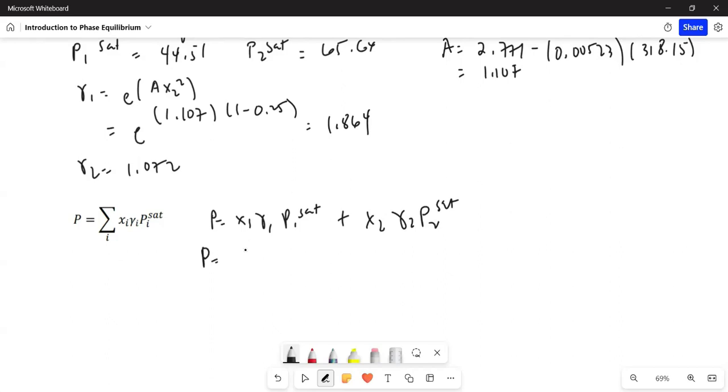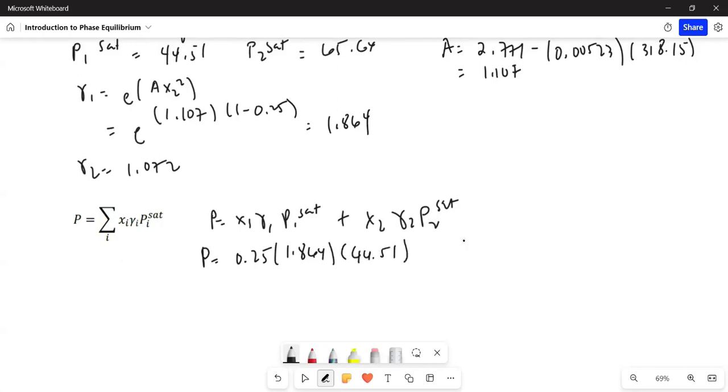Okay, so substituting, x sub 1 is given, 0.25, and then we solve for gamma sub 1. We also solve for P1 sat using the Antoine equation.